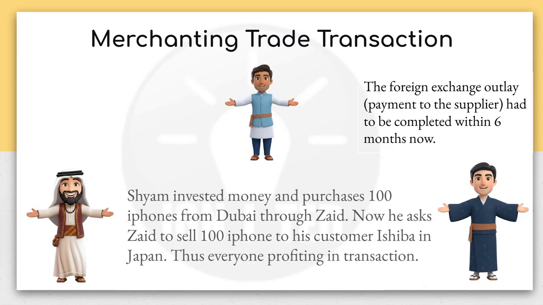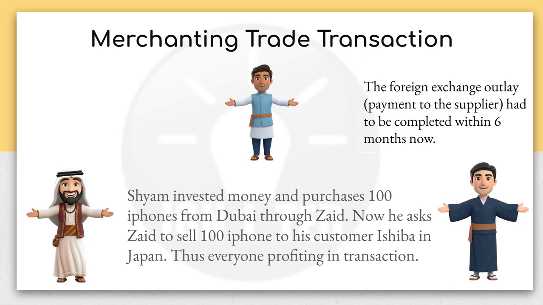He can purchase some iPhones and he can sell those iPhones directly to a person in Japan. So suppose you are Sham. Sham invested money and purchased 100 iPhones from Dubai through Zayed. Now he asked Zayed to sell 100 iPhones to his customer Ishiba in Japan. Thus, everyone is profiteering in the transaction. Everyone will profit. Such things happen, and that is called a merchanting trade transaction.